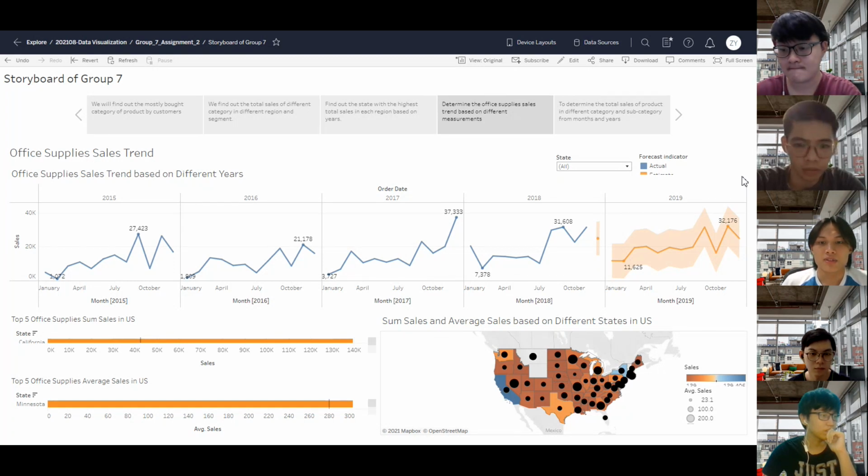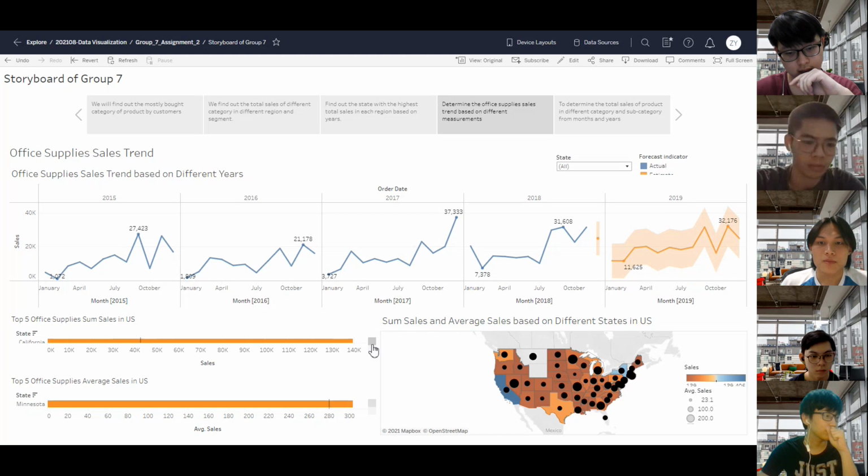While the minimum sales for each year is growing from 1,072 in 2015 to 7,378 in 2018. As for the forecast of the office supply sales trend, it is expected to achieve a minimum sales of 11,625 and a maximum sales of 32,176. On the bottom left, there are 2 graphs.